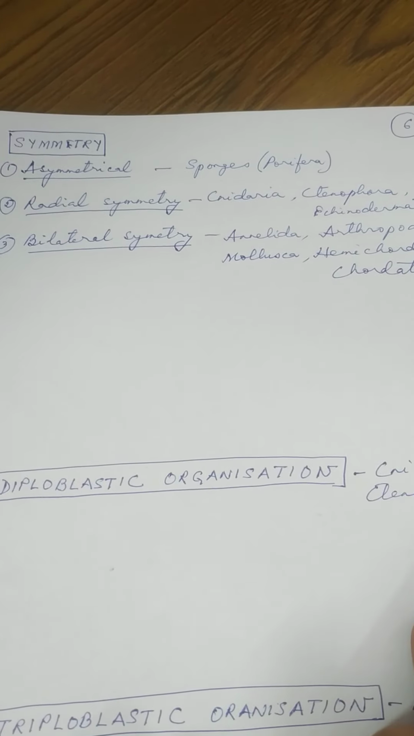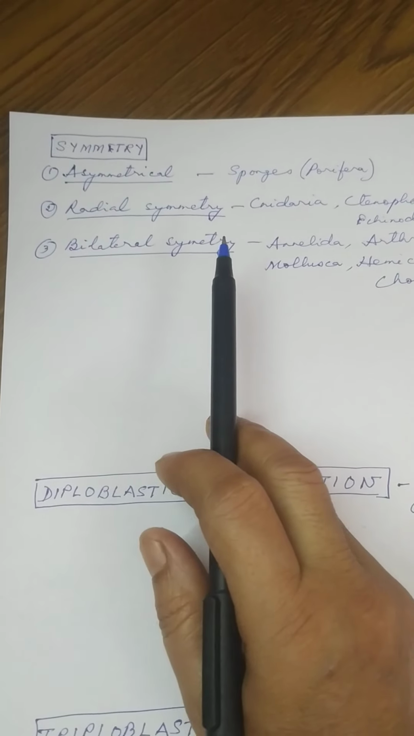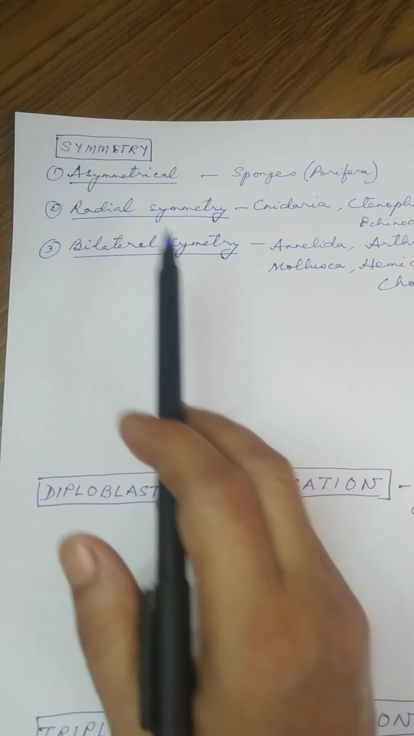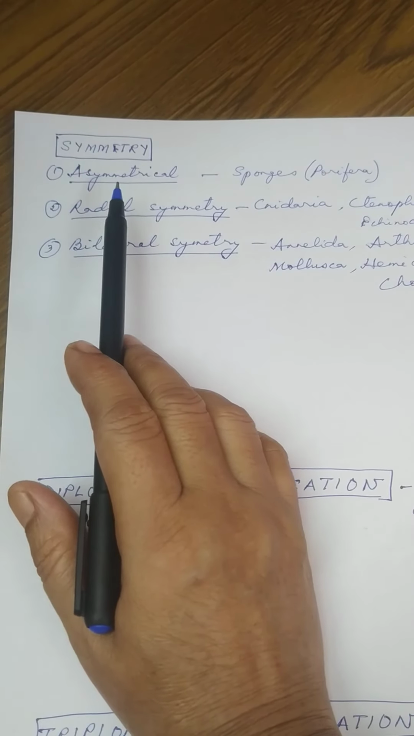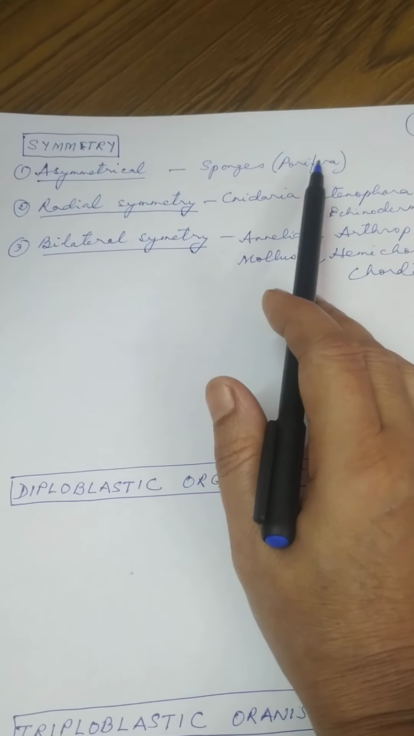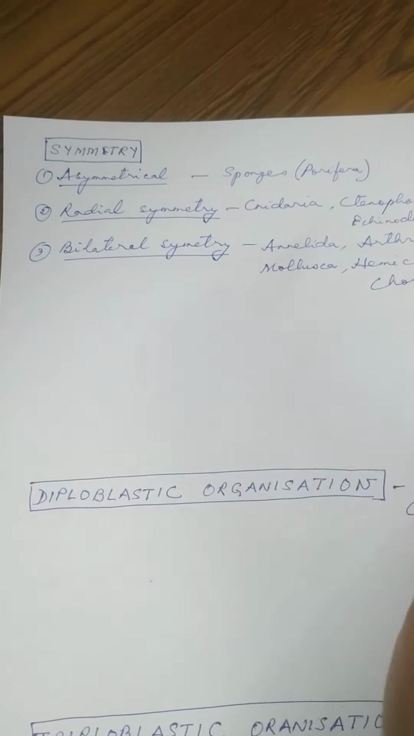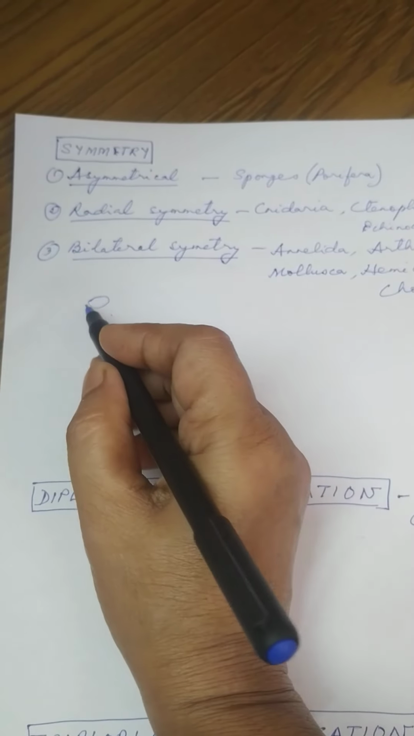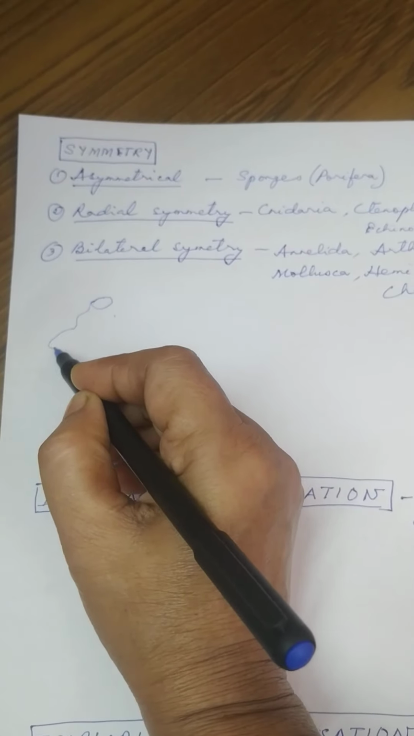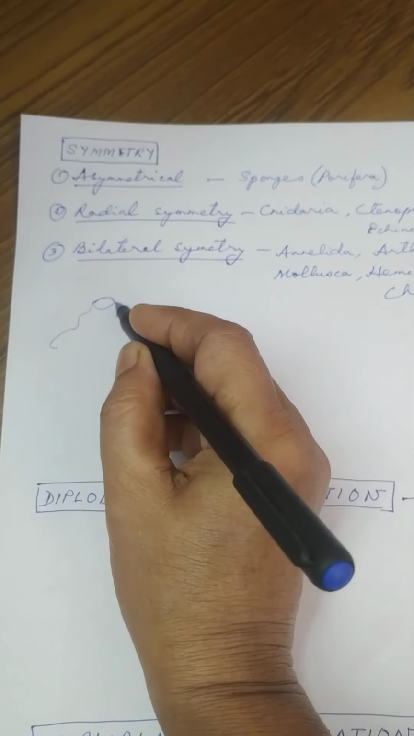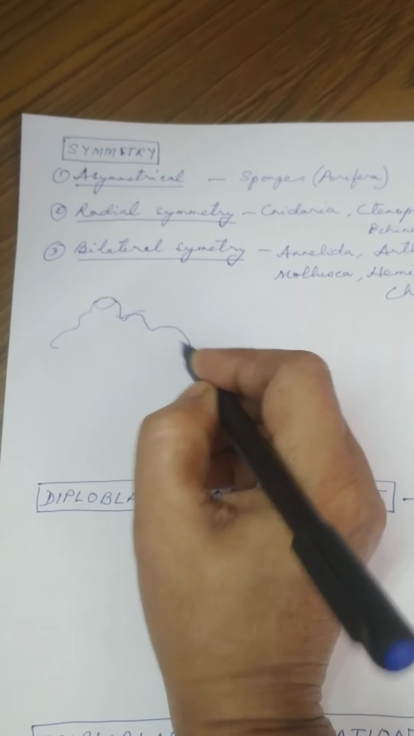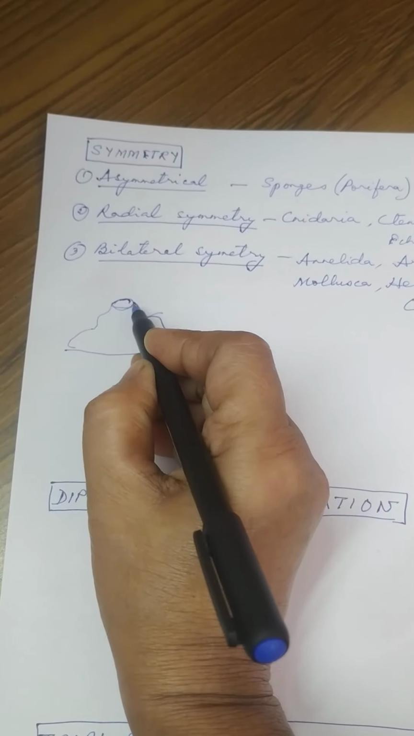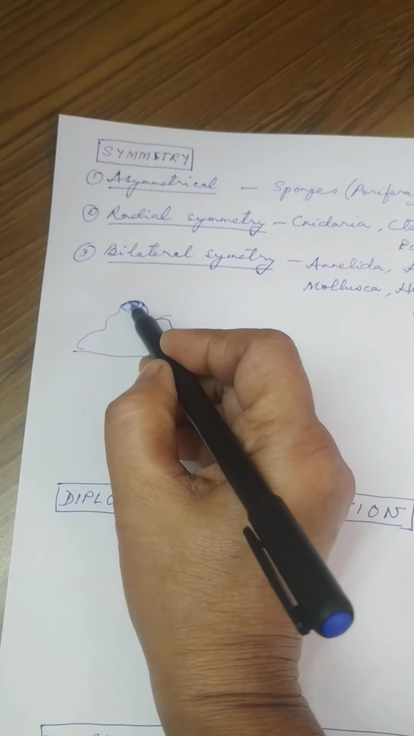Now asymmetrical. So how will you know that an animal is asymmetrical? By the animal having asymmetry. Example, sponge or porifera. So porifera, example sponge. Now how does the sponge look? So this is the body of the sponge. Look at this. This is the body of the sponge having an opening. This is an opening.